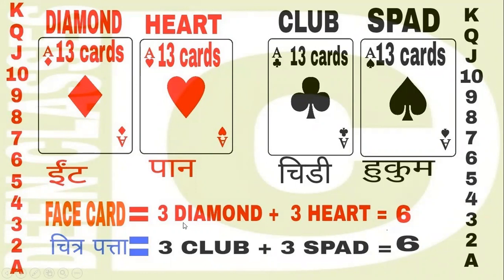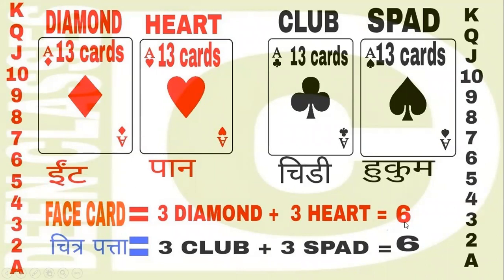Face cards: 3 in diamond, 3 in heart, 3 in club and 3 in spade. It means 6 and 6, 12. Here you can go through a playing card: A, 2, 3, 4, 5, 6, 7, 8, 9, 10. These are the face cards J, Q, K. Okay, I think it is clear.